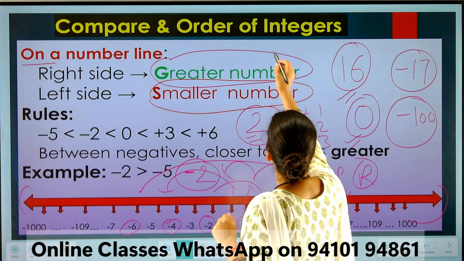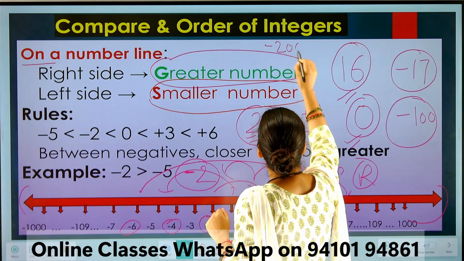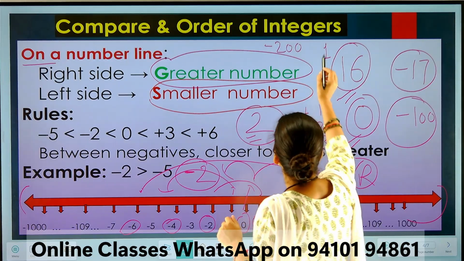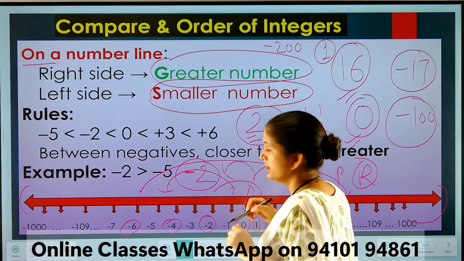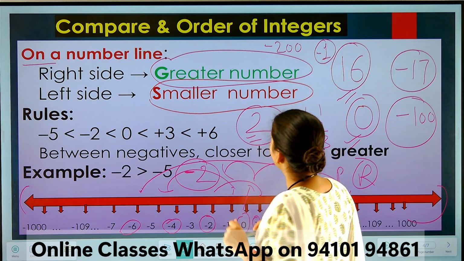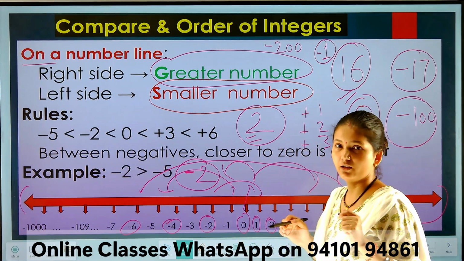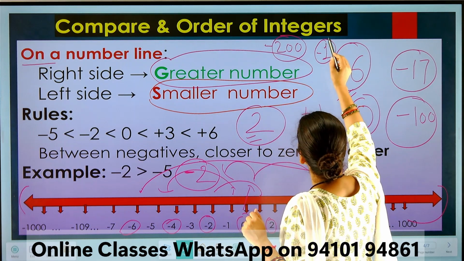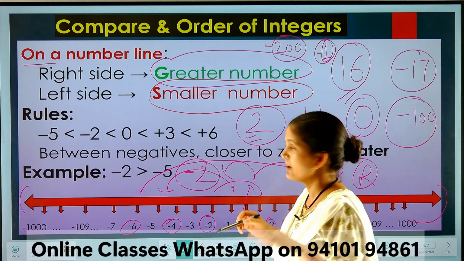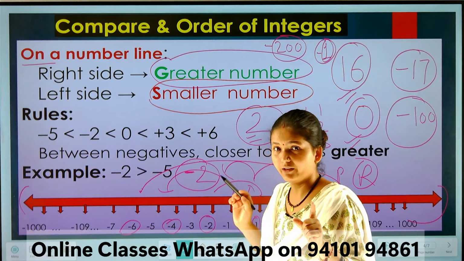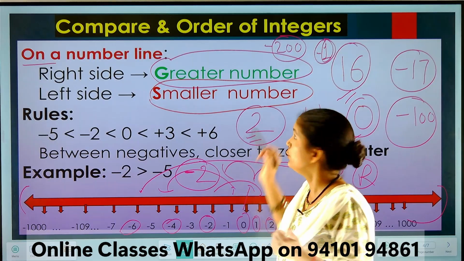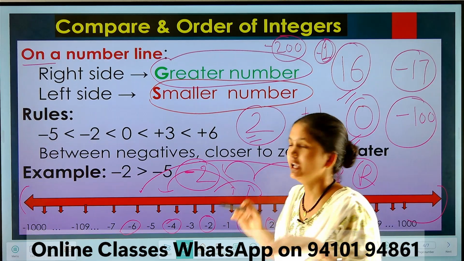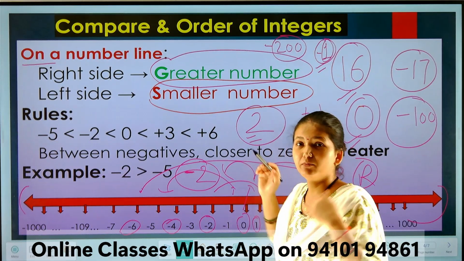Next, there is another number, 200 and this is 1. So which one is greater? Obviously, this one. Got it? And now suppose I put here a minus sign. So which one is greater now? At first look, this is 200 and this is 1. In terms of numbers, 200 is greater than 1. But -200 has more negativity than -1. So that's why we will say -1 is greater than -200.